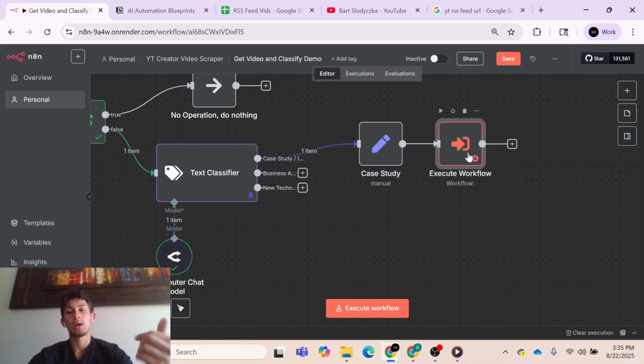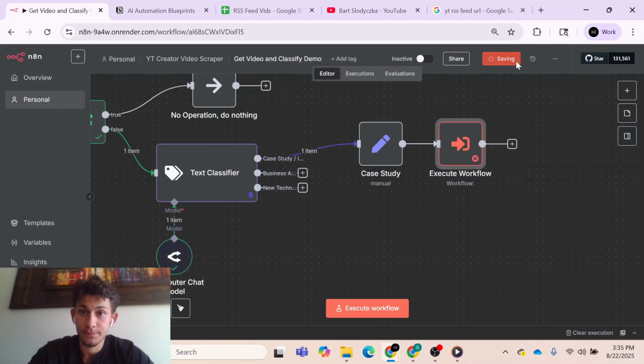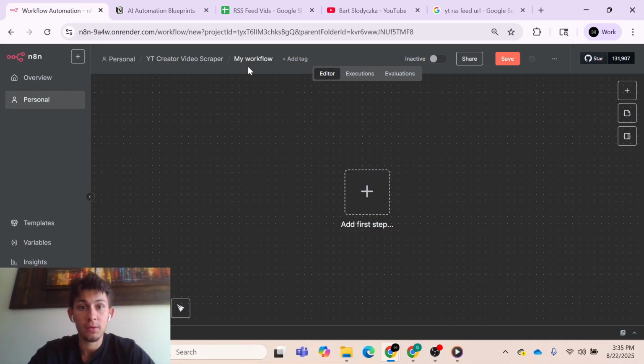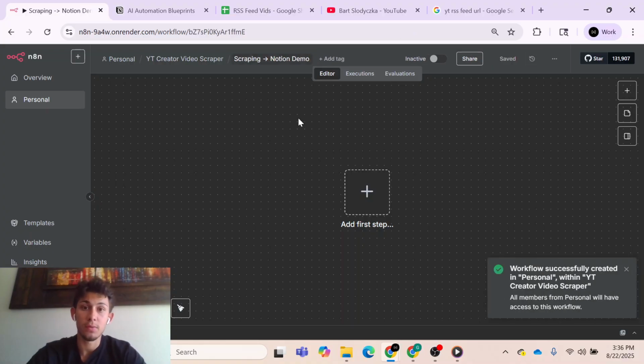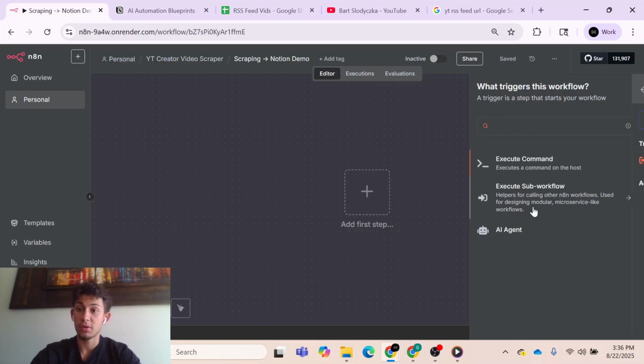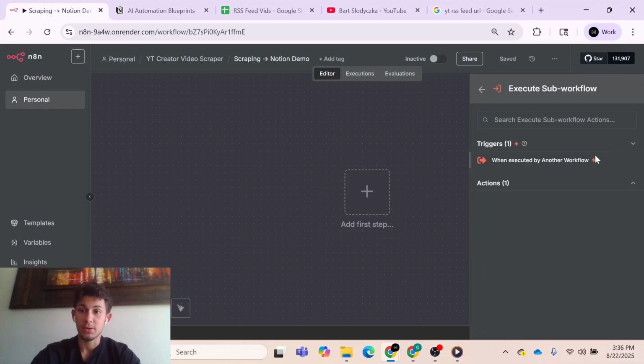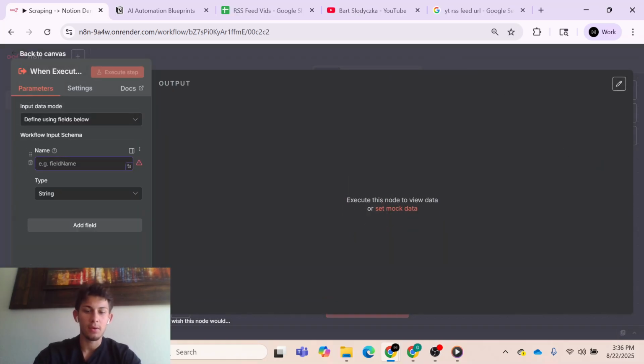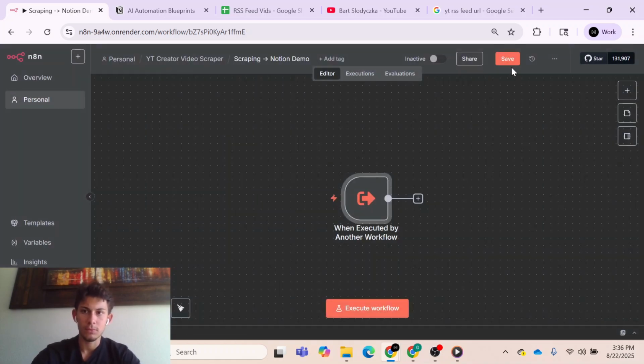And so now let's go and create our other workflow. So here we are in our new workflow. Let's give this a name. Let's do Scraping. Okay, so this is our new workflow. If we're executing a sub workflow in another workflow, we need an Execute Workflow trigger. So this has to be a trigger. And for now, let's add our video category. Okay, let's save this. So we need our video category.